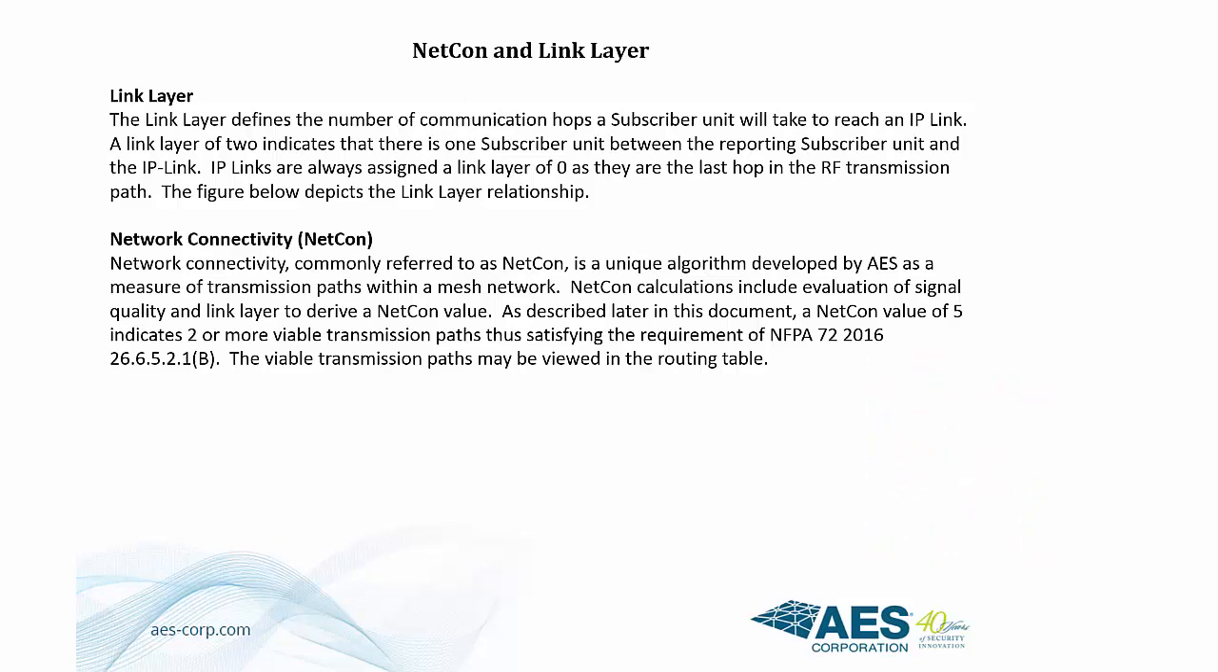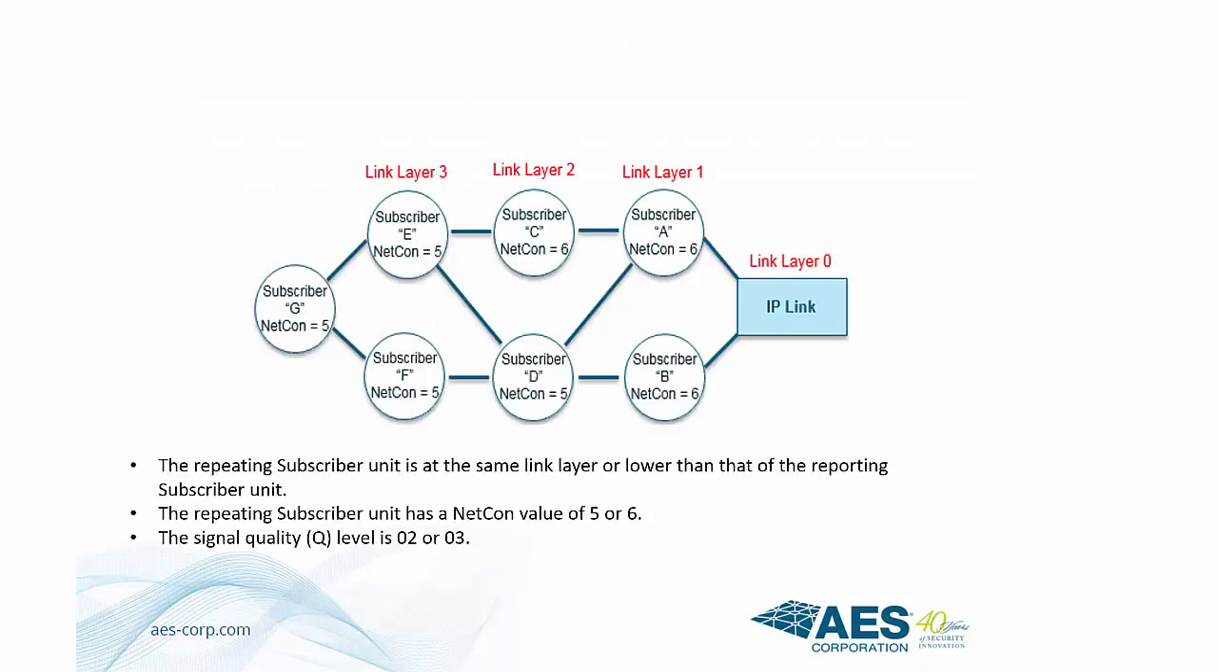Next, we'll use the graphic to expand on NetCon and link layer a bit more. In the image, you can see that the IP link is a link layer of 0. This will always be the link layer value for an IP link. Subscriber unit A has a link layer of 1 because it's one hop away from the IP link. Subscriber unit C is a link layer of 2 because it's 2 hops away from an IP link. This logic will continue down the chain.